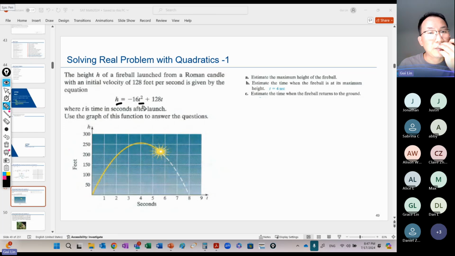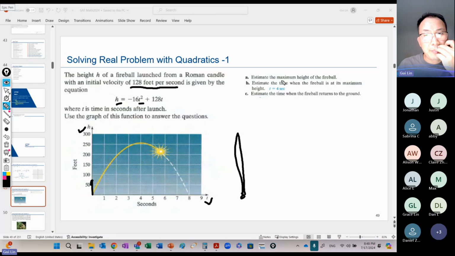The initial velocity is 128 feet per second. H is the height, and here is the time. Initially it launches up, just like you throw a basketball up, then it falls down. Time is the seconds after launch. Use the graph of the function to answer the questions.